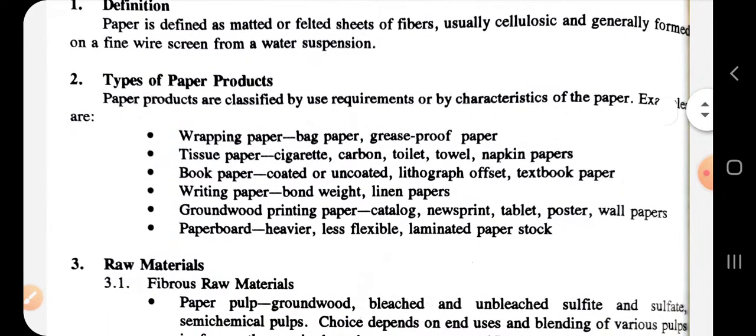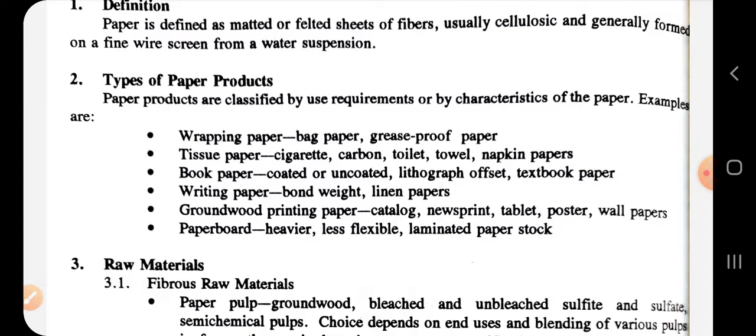These are the types of paper products having maximum use. First is wrapping paper, examples are bag paper, grease proof paper. Next is tissue paper. Tissue paper is used as paper towels and napkins and other containers. Then book paper, the paper we use in textbooks or for writing.